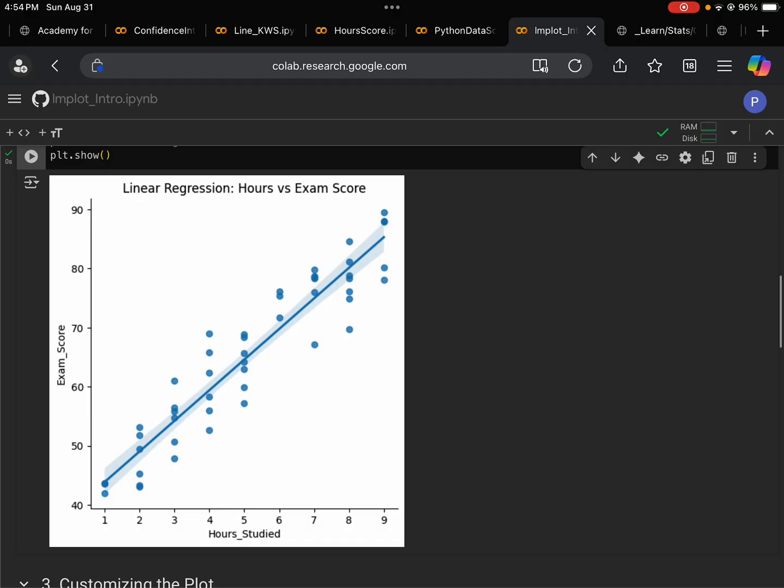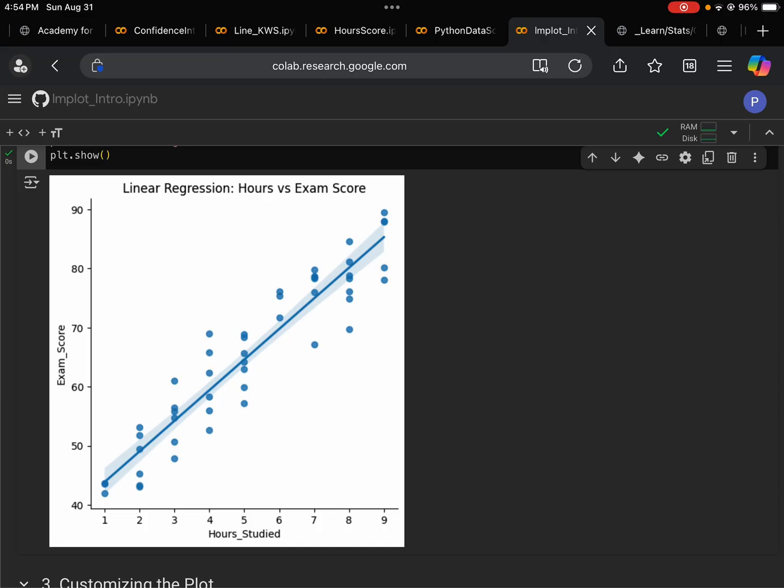What we have is a standard scatter plot plus a regression line. Behind the scenes, we have a separate talk to help you understand how Seaborn computes or draws this regression line. So if you are interested, please take a look at that talk.